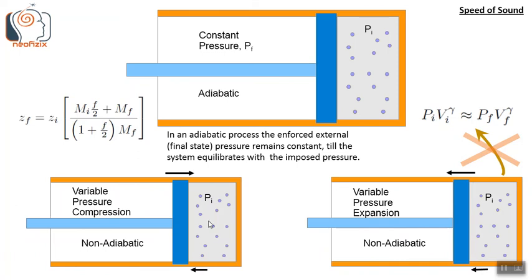Technically, it may be an adiabatic process, but if during this compression or expansion the external pressure keeps changing, and there is no equilibration, where the internal pressure comes to equilibrium with the final pressure, then we cannot use this formula simply. So in that sense, it is a non-adiabatic process.